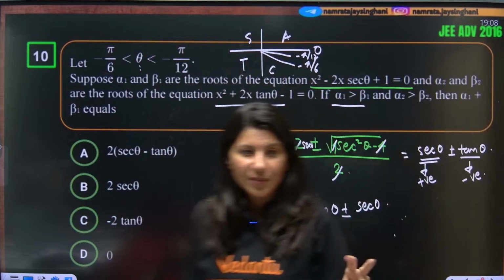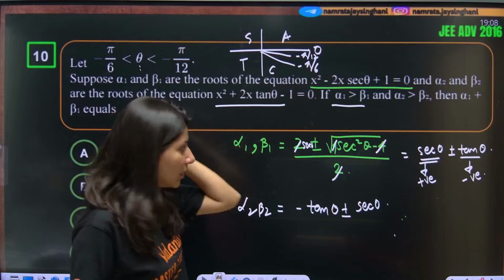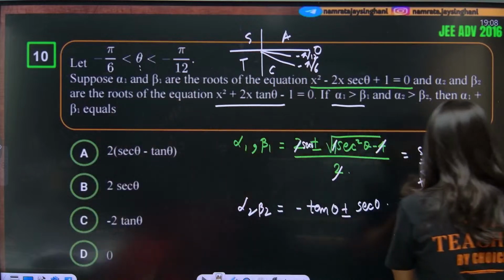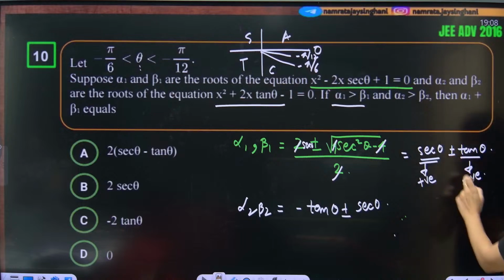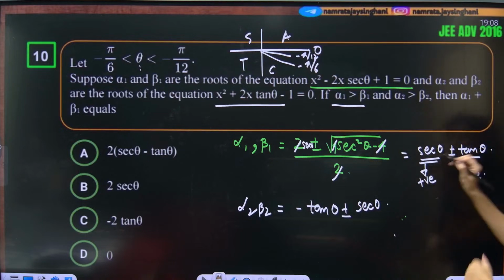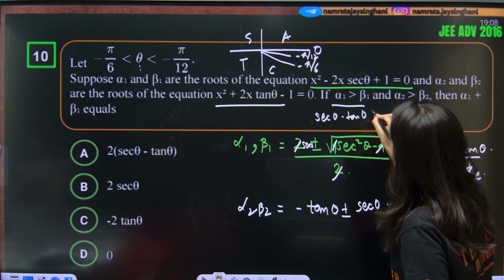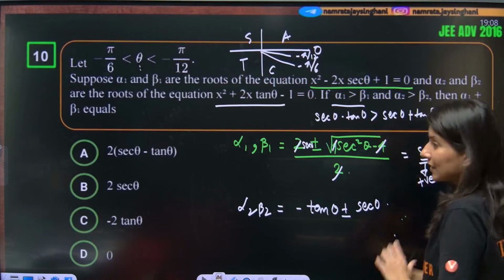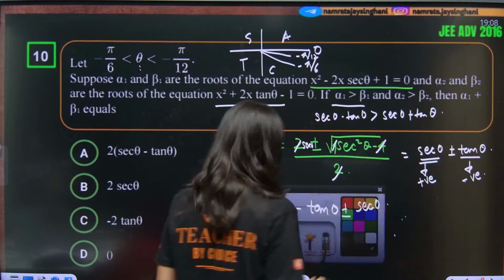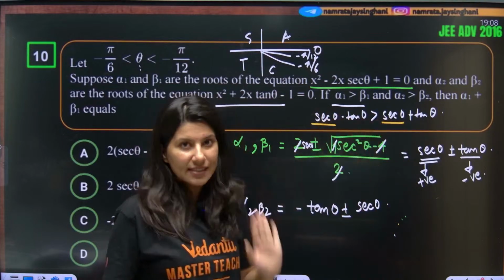Now, as per the question, alpha 1 will be the bigger. Just understand, sec theta is positive, and tan theta is negative, so sec minus tan is a bigger number. Sec theta minus tan theta obviously will be greater than sec theta plus tan theta. Why? Because in both conditions sec theta is positive, so that is the same.